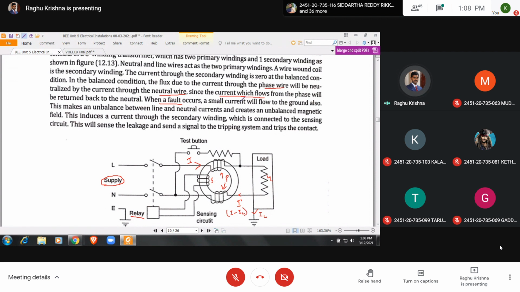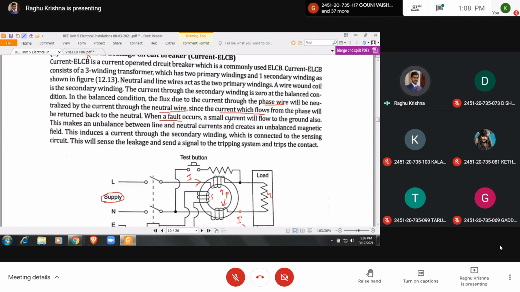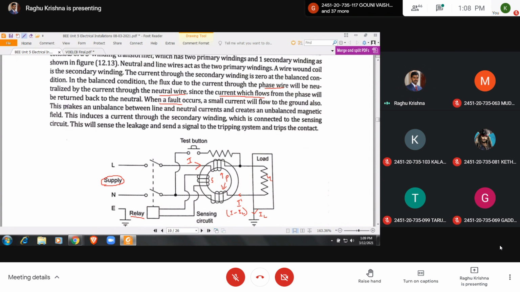When a fault occurs, a small current will flow to the ground also. This makes an unbalance between line and neutral currents, I and I dash, the two different currents. It creates an unbalanced magnetic field, so you are going to have a magnetic flux in the core. This induces a current through the secondary winding. So current will be flowing through this secondary winding due to induced EMF,